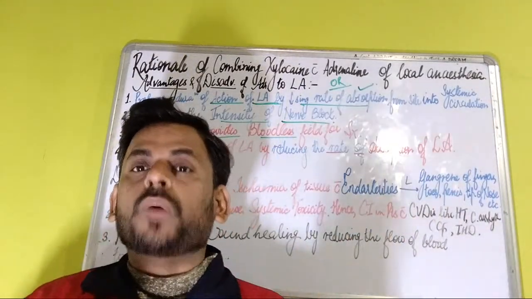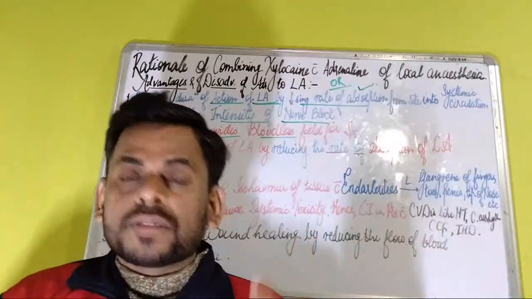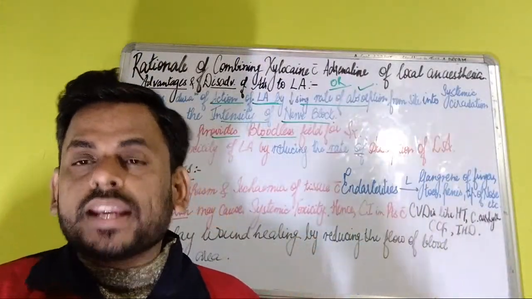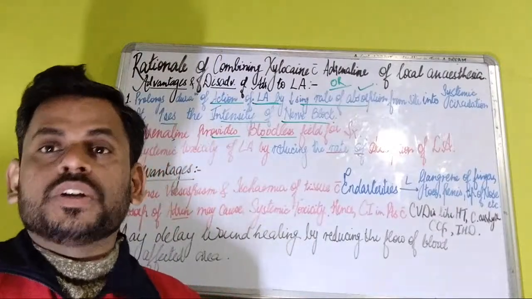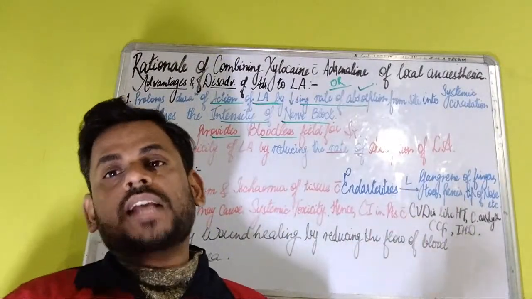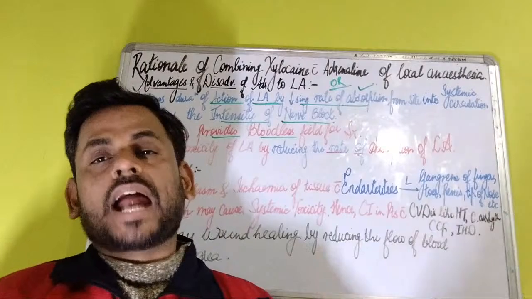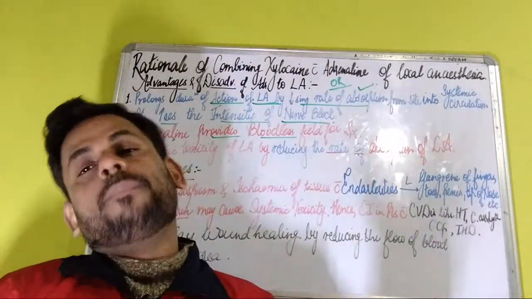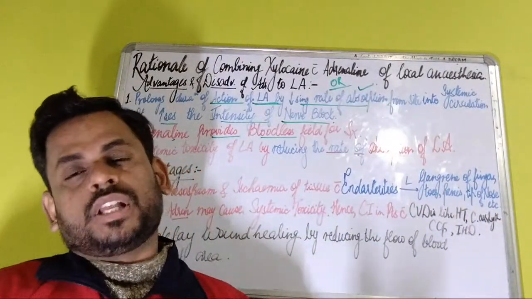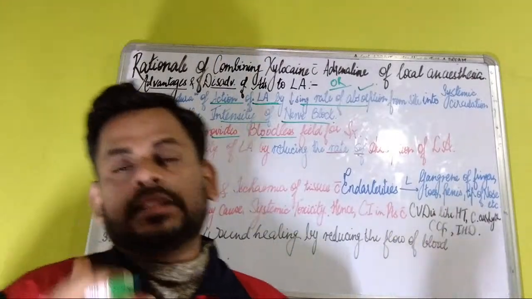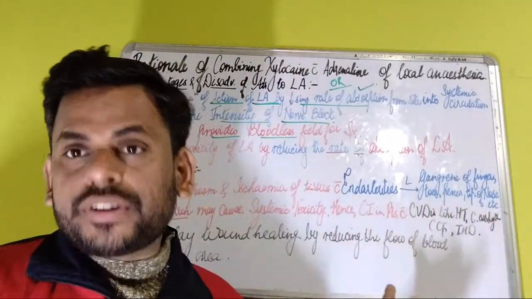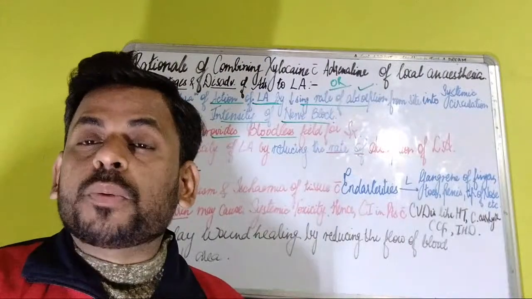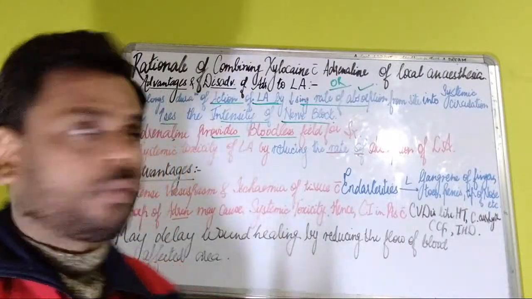Since vasoconstriction is occurring, the blood vessels supplying that area are getting narrowed. So obviously during any surgical operation or treatment, the addition of adrenaline provides a bloodless field for surgery.